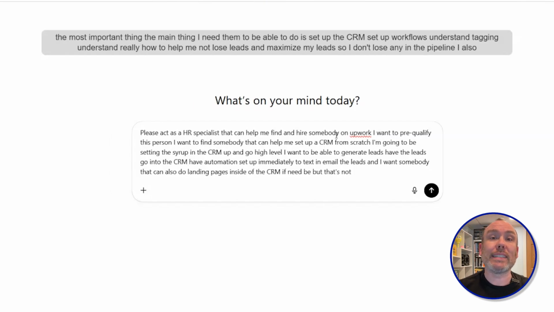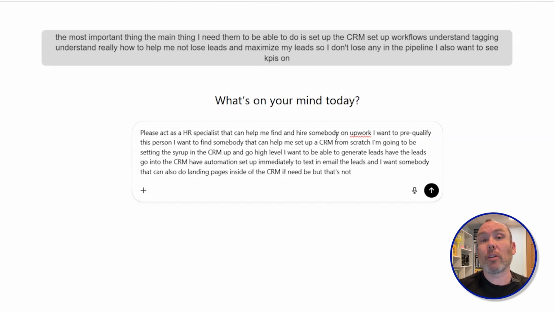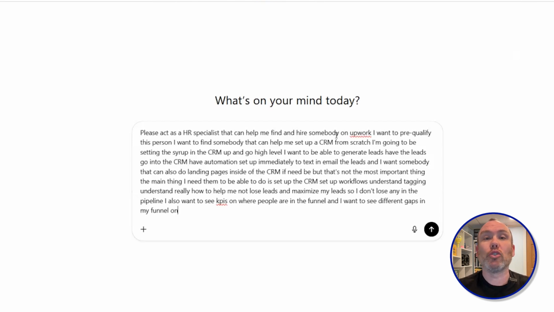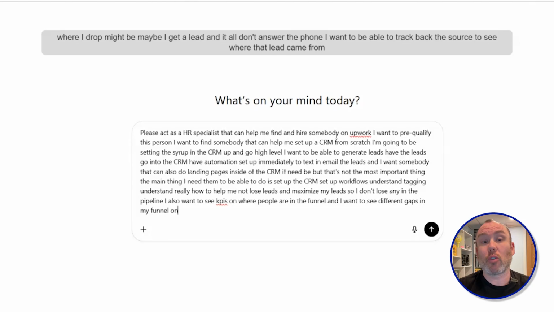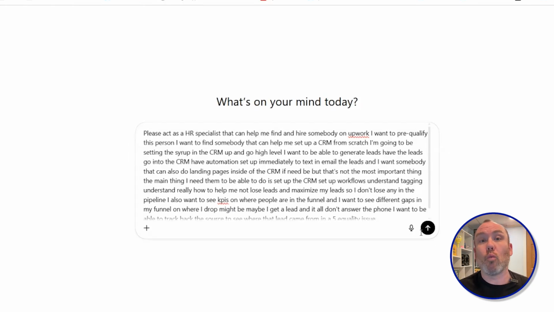I also want to see KPIs on where people are in the funnel, and I want to see different gaps in my funnel on where a drop might be. Maybe I get a lead and they all don't answer the phone. I want to be able to track back the source to see where that lead came from and if I have a quality issue. All right, so I just word vomited right into ChatGPT.